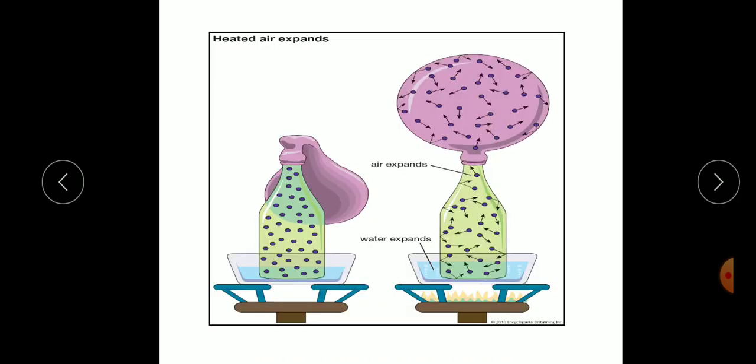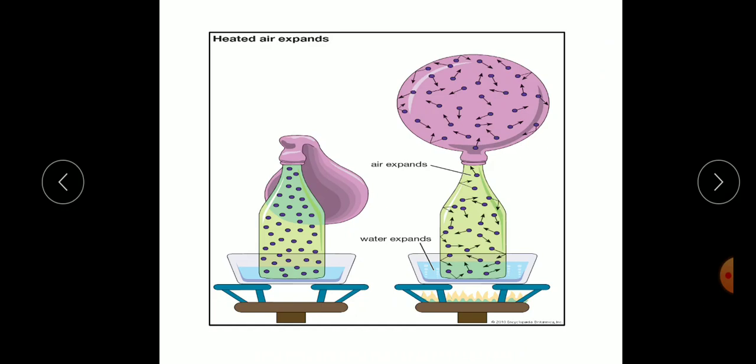So first of all, we do one activity. You take an empty bottle. Is the empty bottle really empty? It is filled with air. How? Take a balloon and fix it to the neck of the bottle. Place the bottle in a container of hot water.